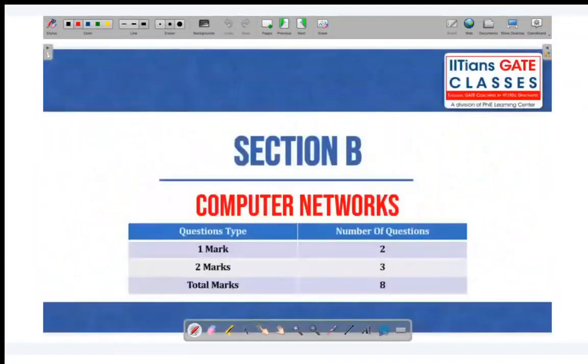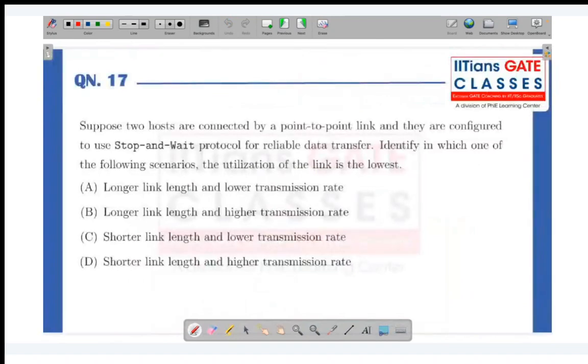Yes. Okay. Yeah. So now let's discuss the questions related to computer networks. Okay. Let's read this question. I'll be back in a minute. Try to read this question.